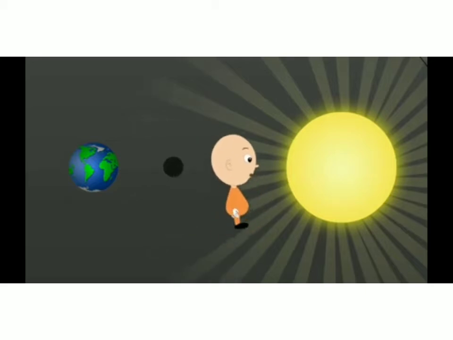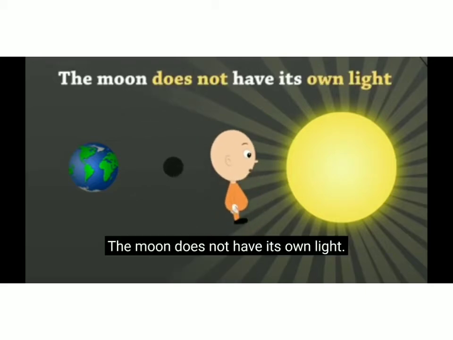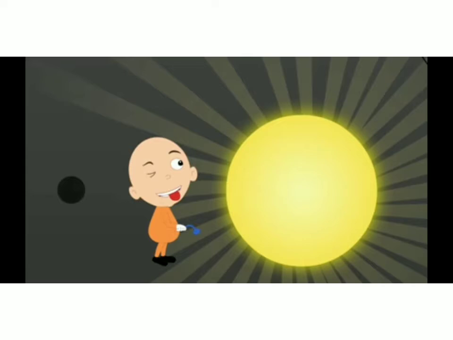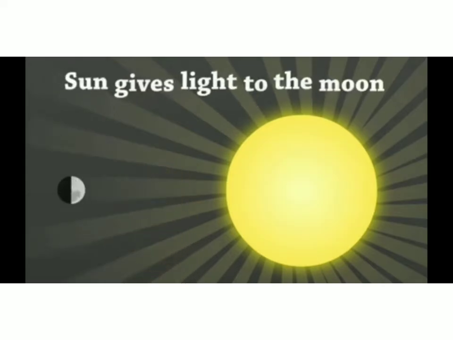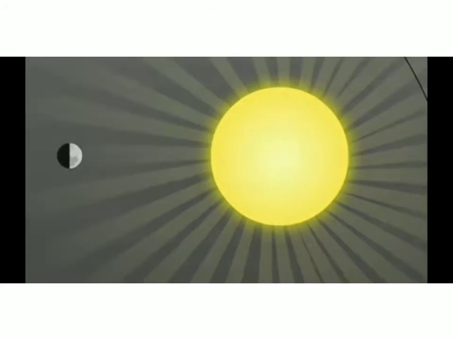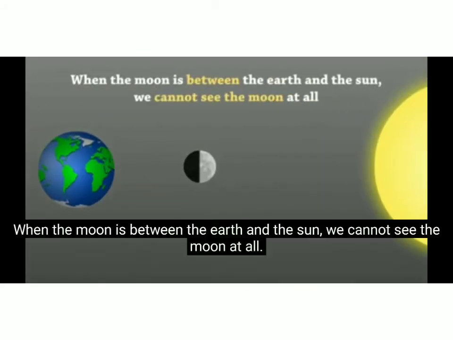The moon doesn't have its own light. Actually, it reflects the sun's light, and that's why it is visible. Right here you can see the moon darker right now. So the sun gives light to the moon, and here the half part of the moon is brighter. When the moon is between the earth and the sun, we cannot see the moon at all.